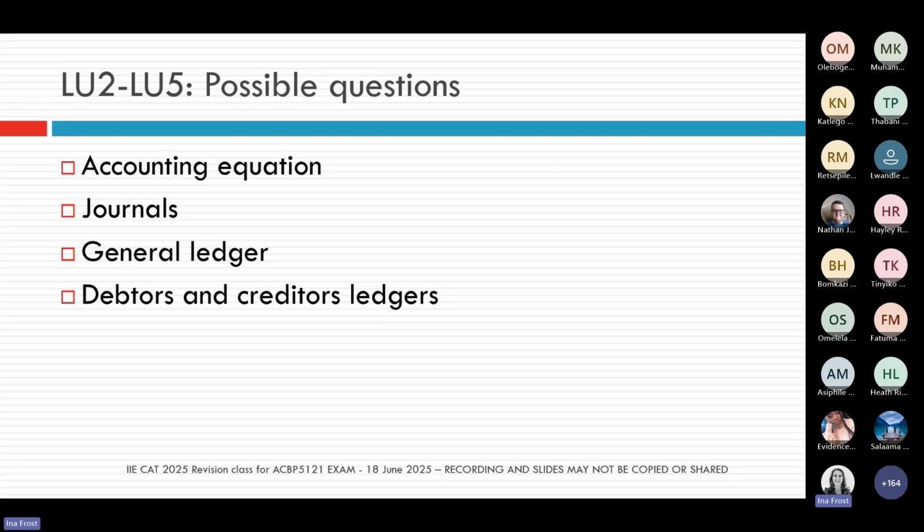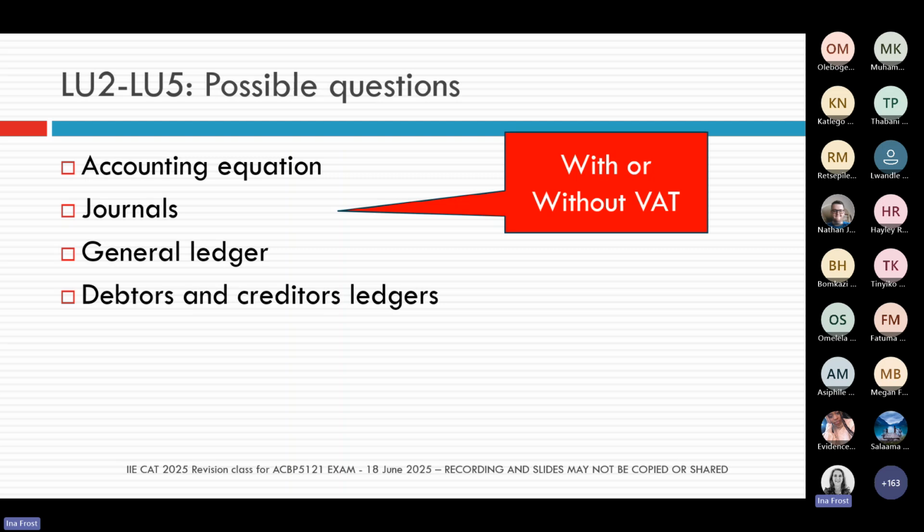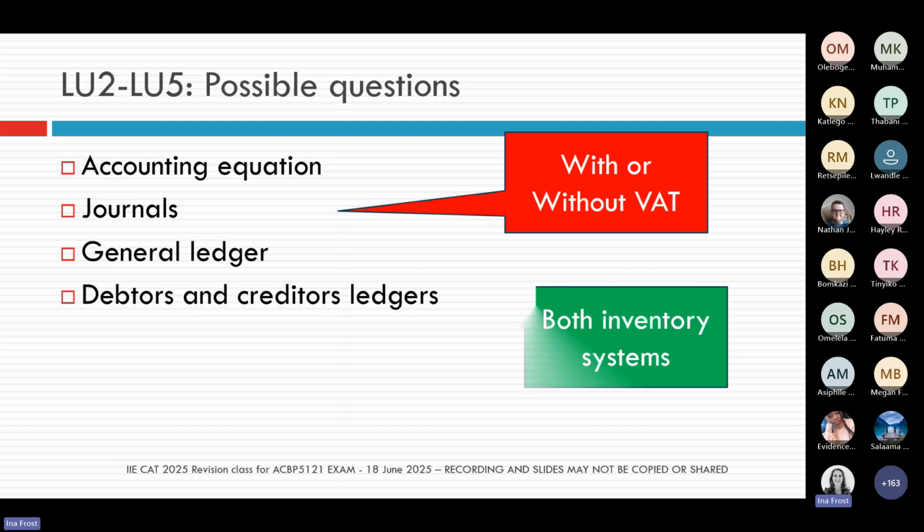Do I know what they will look like in the general ledger? And can I do them in the debtors and creditors journal? Then you also have to say to yourself, would I be able to do these transactions if they included or excluded VAT? And also, can I do all of these transactions for both inventory systems?